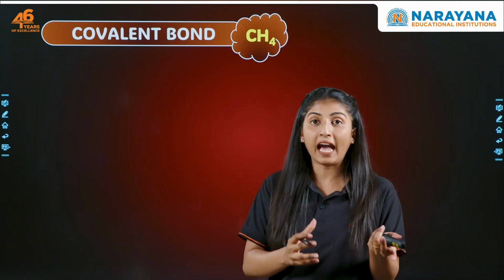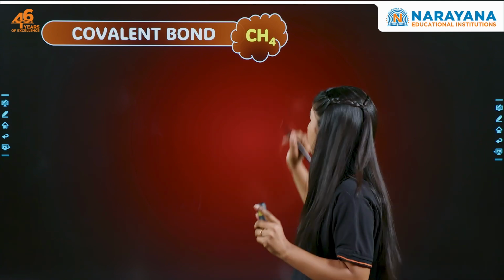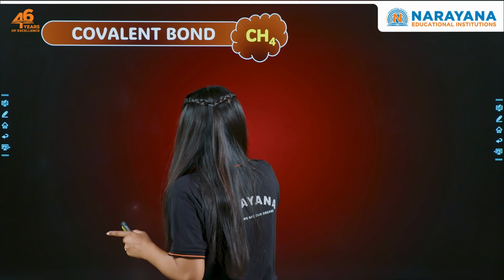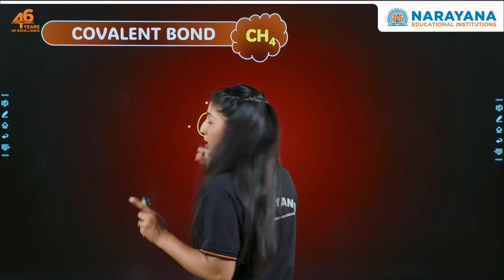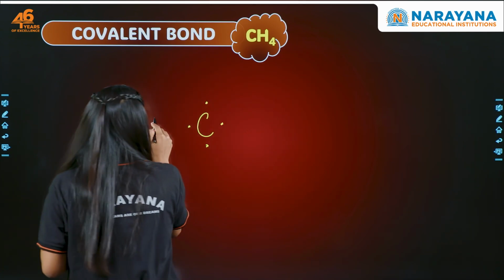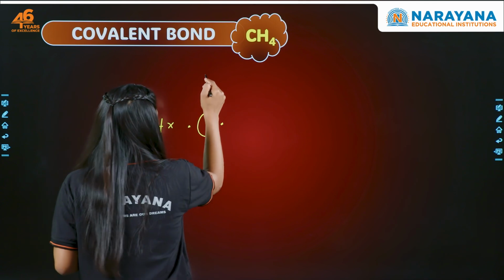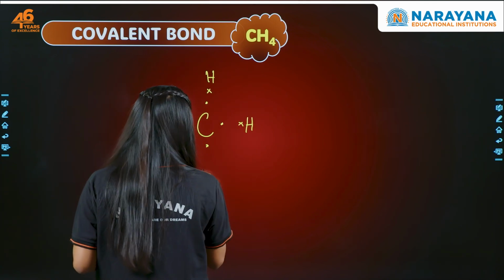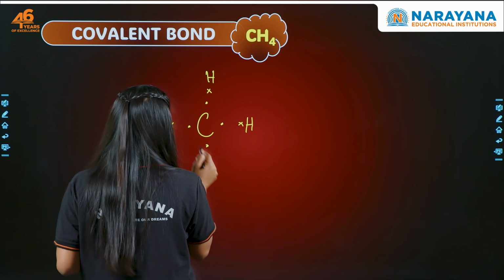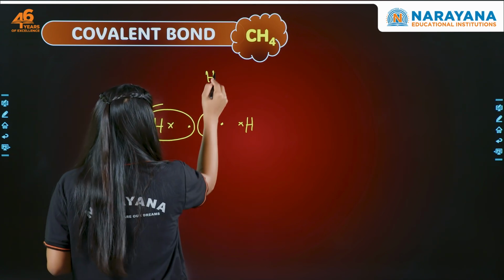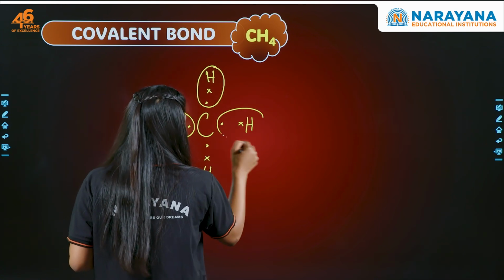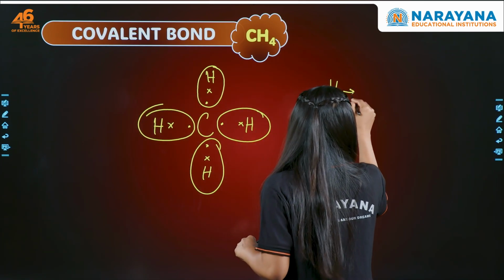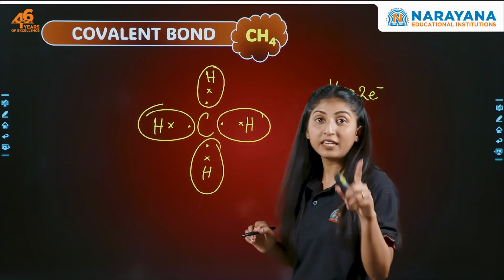What if we have dissimilar atoms like carbon and hydrogen? So how do we make the electron dot structure? We have carbon. Let's denote its electrons. It has 4 electrons with dots. We have hydrogen. Let's denote the electrons of hydrogen with crosses, right? So each hydrogen is forming. How many electrons does hydrogen need? Hydrogen needs 2 electrons, right? It needs to complete its duplet.